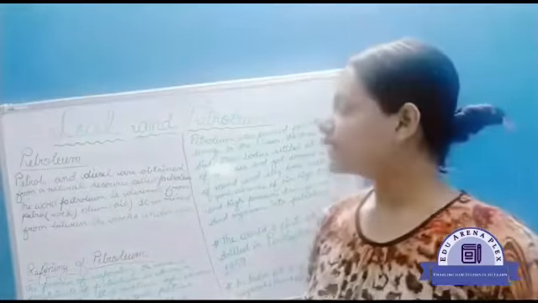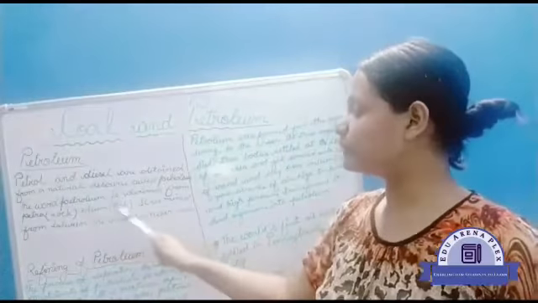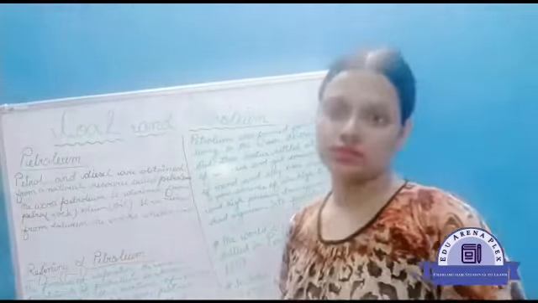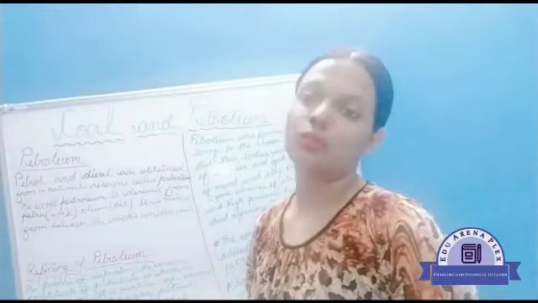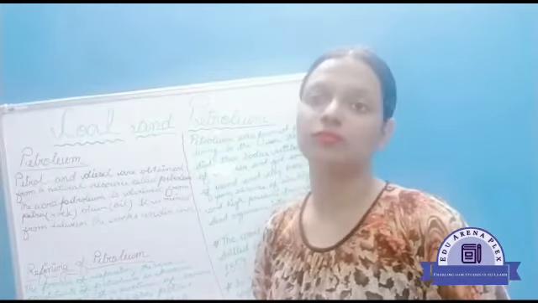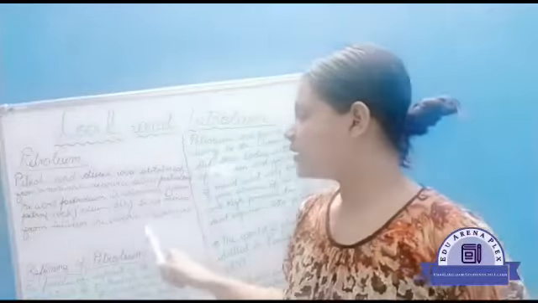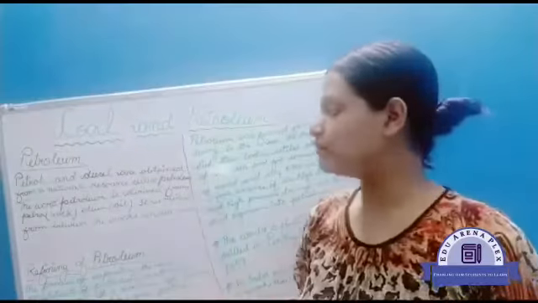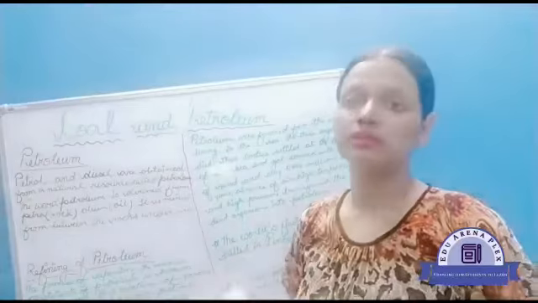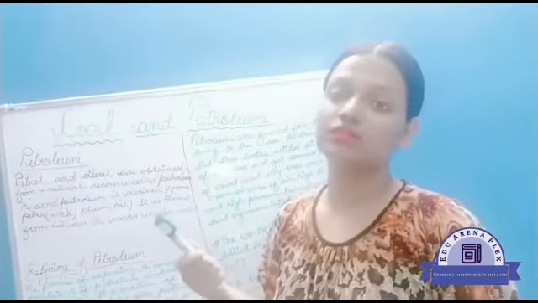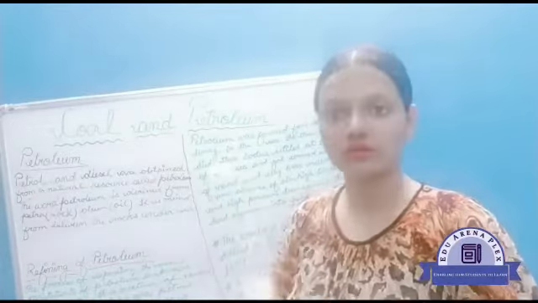Next, you see the word petroleum is derived from two words: petra, which means rock, and oleum, which means oil. Then we get this petroleum from between the rocks under the earth. We obtain this from between the rocks under the earth.